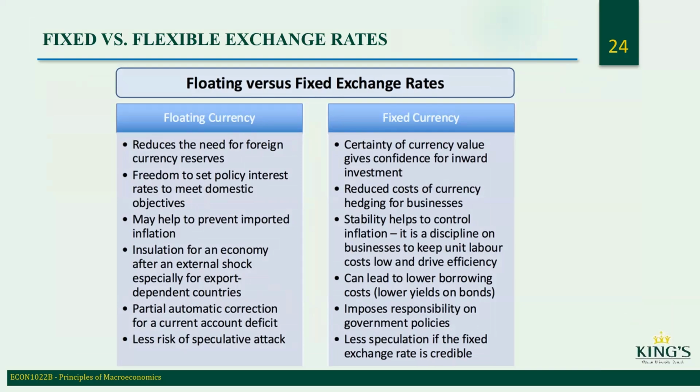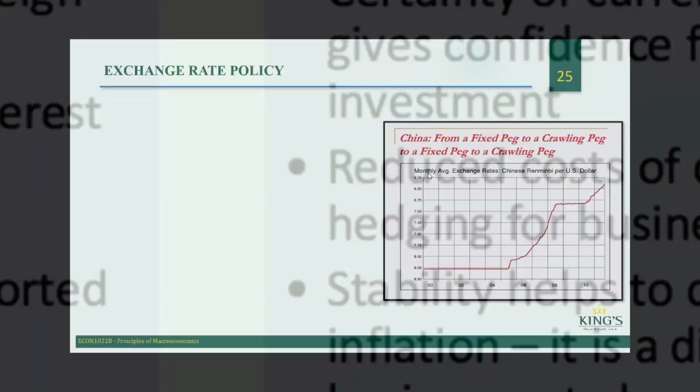A fixed currency offers certainty of currency value, which gives confidence for inward investment and reduces the cost of currency hedging for businesses. Stability helps to control inflation, and it disciplines businesses to keep unit labor costs low and drive efficiency. It can lead to lower borrowing costs and lower yields on bonds, imposes responsibility in government policies, means less speculation, and a fixed exchange rate is credible. So these are all traits of each. Nepal has a fixed currency to India, while Canada has a floating currency.